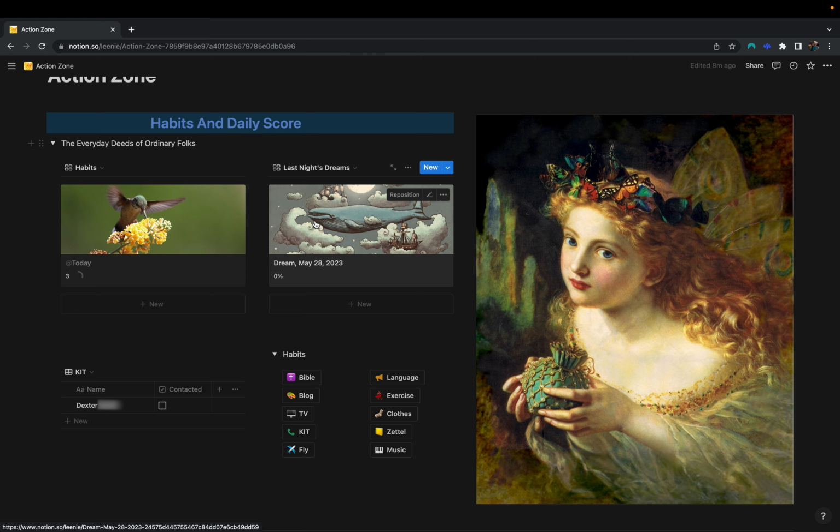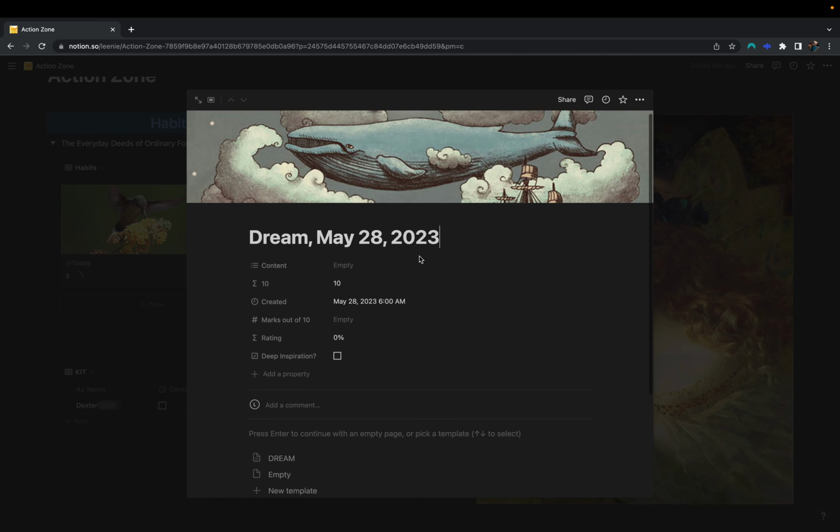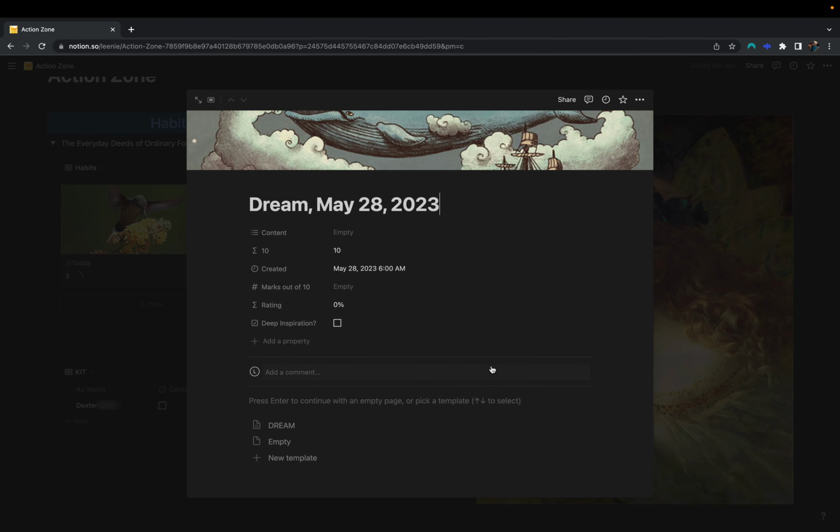This is my dream journal. My dreams can be really fun, exciting, and sometimes insightful, so when I feel like doing so, I write them down. Like my habits filtered view, this is an automatically generated page within my dream database, and here I only see today's page. I can give this dream tags based on the content or insight, say the names of my friends or the fact that I was a pirate or some connection to an event in my life.